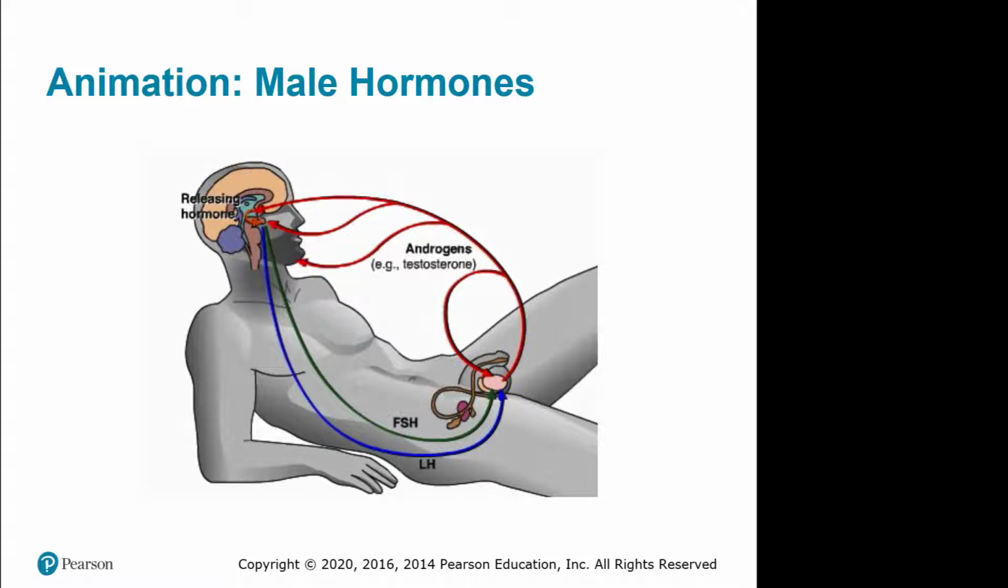Negative feedback regulates the function of the male reproductive system. An increase in testosterone and other androgens inhibits the brain and pituitary, decreasing secretion of releasing hormone and LH. This in turn reduces androgen secretion. A drop in androgens allows the brain and pituitary to stimulate the testes, maintaining optimum androgen levels.